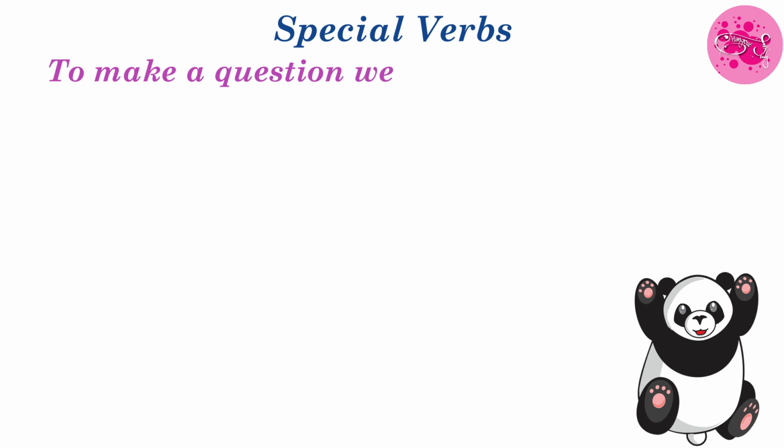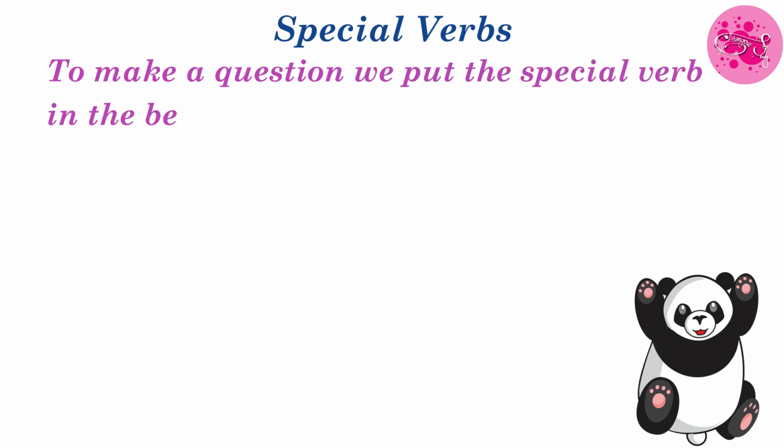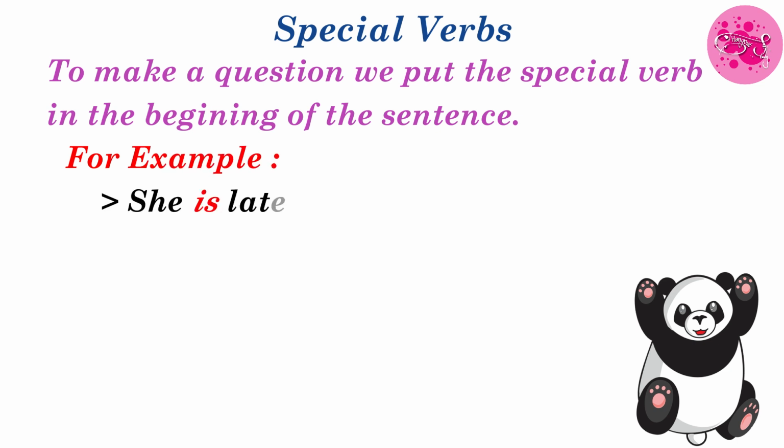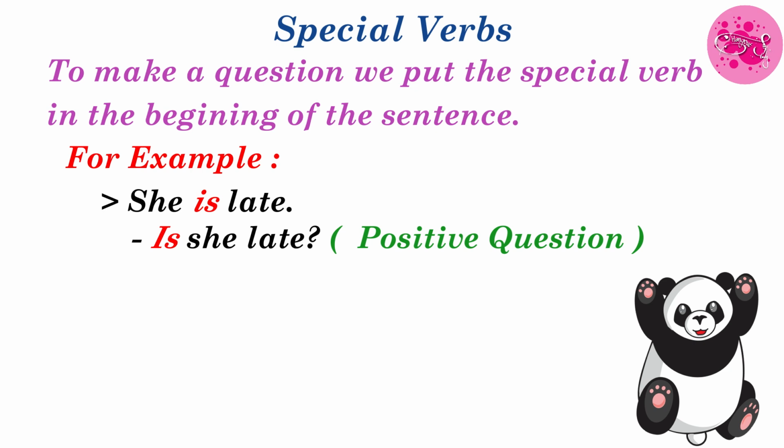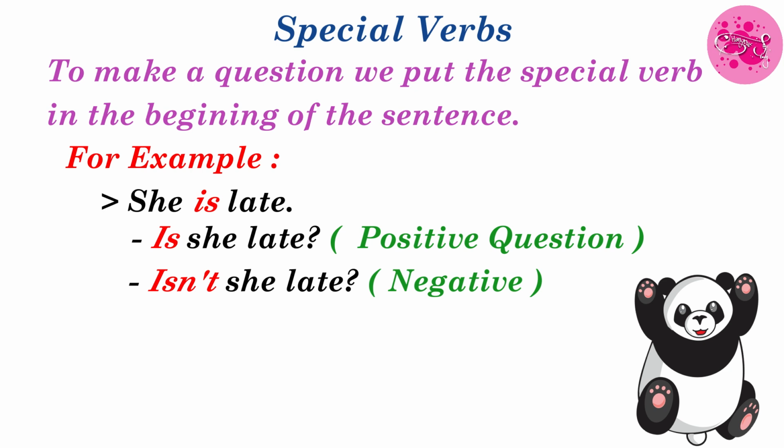To make a question, we put the special verb at the beginning of the sentence. For example, she is late. Then to make the question, we can write it as is she late? Or as a negative question we can write isn't she late? See here I have added apostrophe t, not. Is not, isn't. Isn't she late?